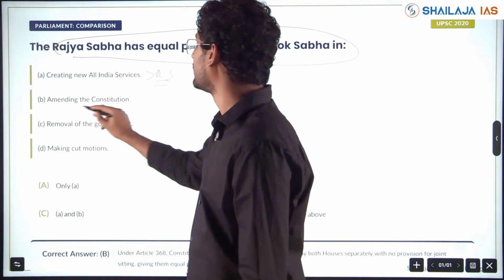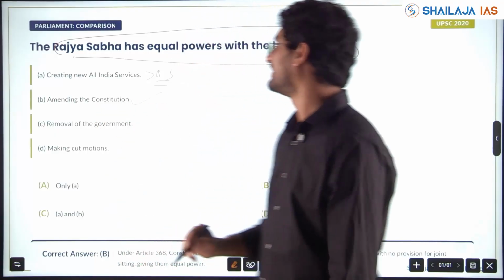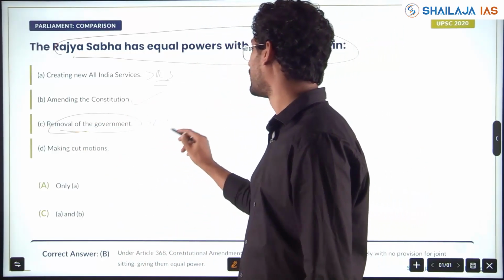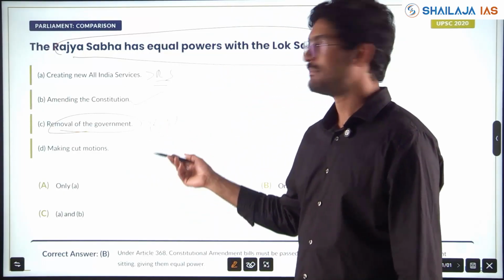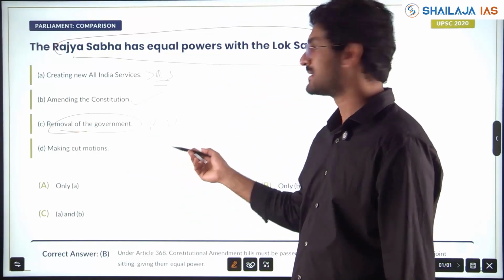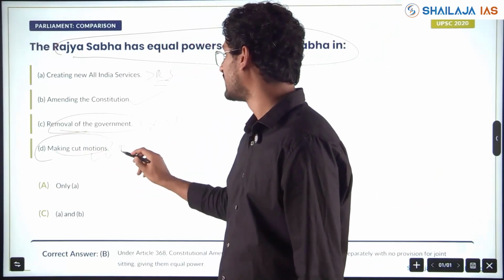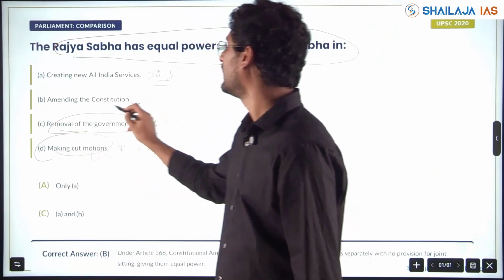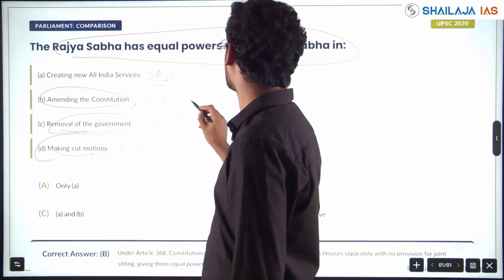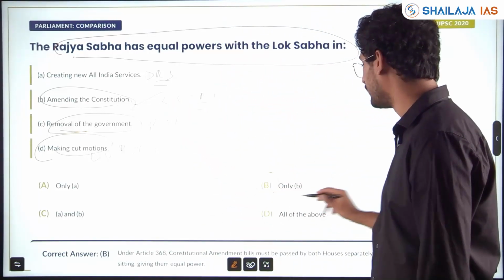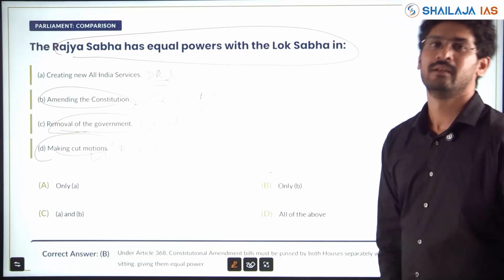Amending the Constitution: both Lok Sabha and Rajya Sabha have equal power. Removal of the government: Lok Sabha has more power, the same as the last question we saw, Article 75. Making cut motions, again budget: Lok Sabha has the power. So here, equal power of Lok Sabha and Rajya Sabha is only statement 2. Answer B. Only one pair. Clear?